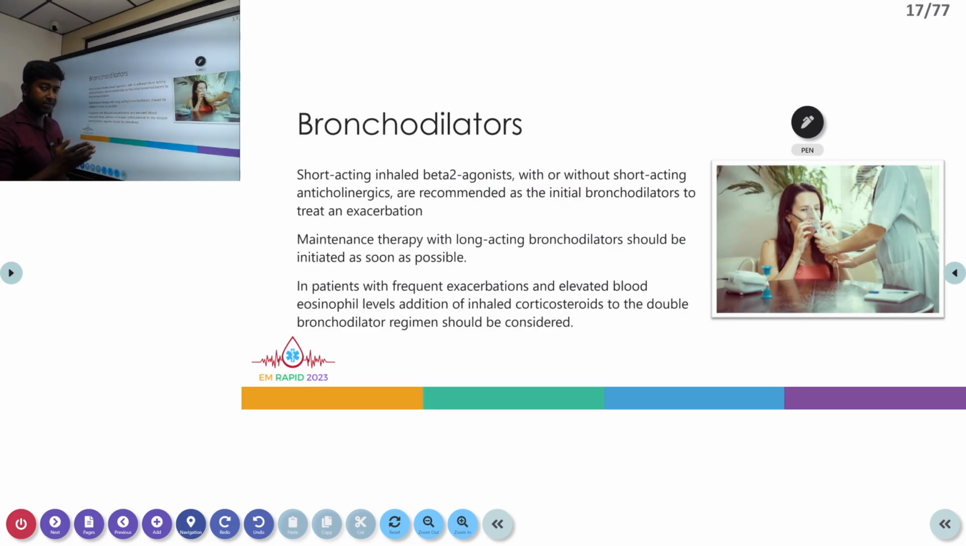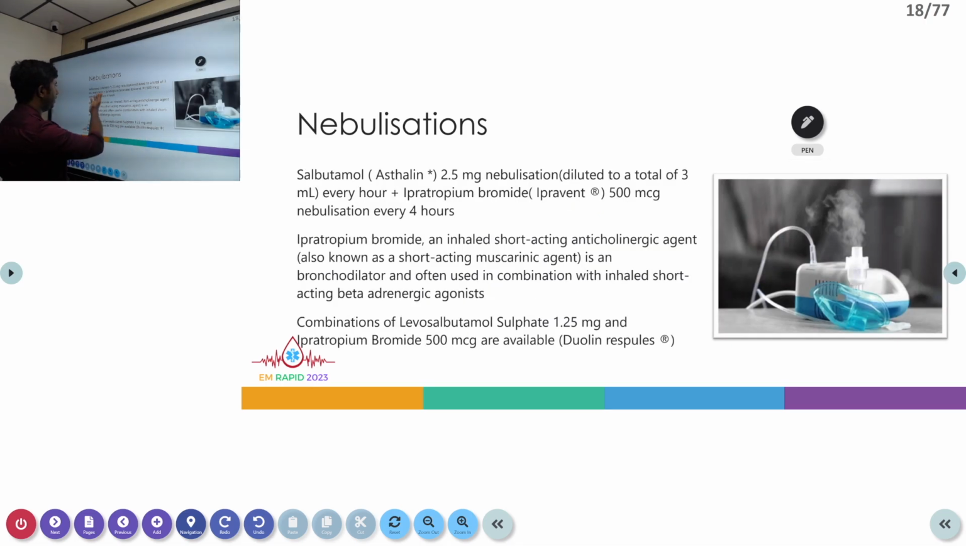Once oxygen is taken care of, the second part is bronchodilation. The initial management is with short-acting bronchodilators, and once the patient clinically improves, we switch over to long-acting bronchodilators. The commonly used drug of choice is salbutamol, which we get as respules, available as 2.5 mg in a 2.5 ml respule, which we can put in the nebulizer and give.